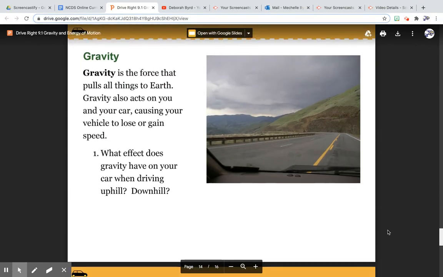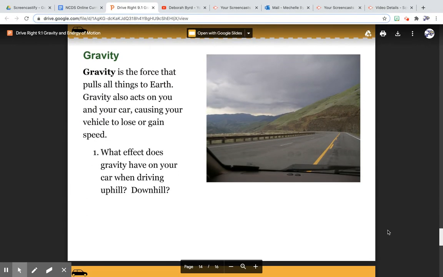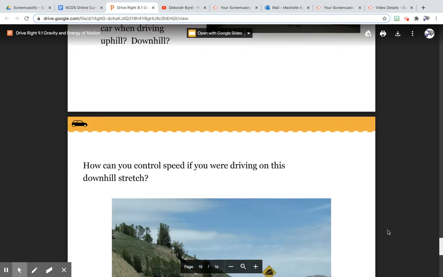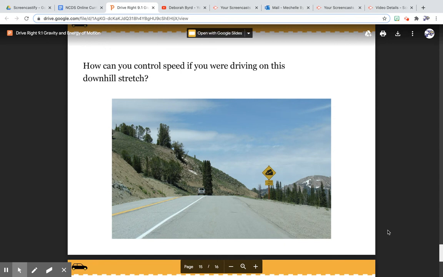Gravity is the force that pulls all things to the center of the earth. Gravity also acts on you and your car, causing your vehicle to lose or gain speed. What effect does gravity have on your car when driving uphill or downhill? How can you control speed if you're driving down this downhill stretch? Goes back to your gear selection.